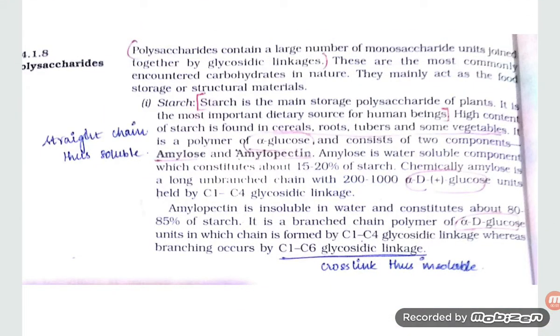Hello students, let us try to understand the polysaccharides. This is the NCERT Chemistry 12th standard. So we are going to understand the polysaccharide.